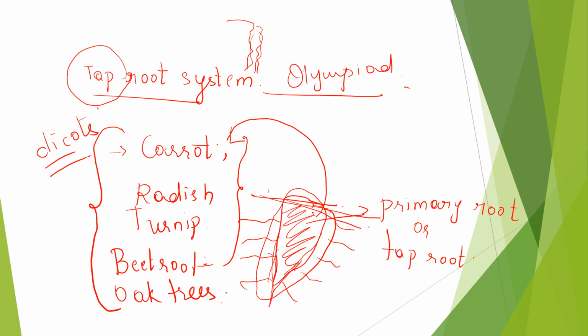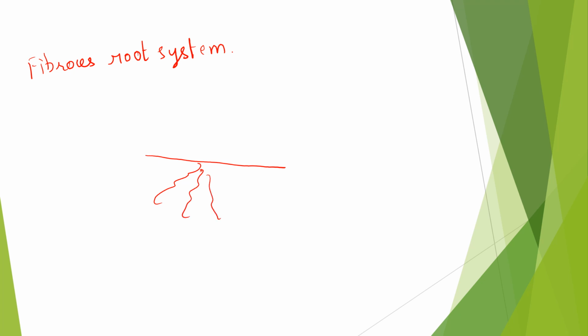And what is the other type of system we have? It's the fibrous root system. Here, this is the ground, right? All the fibers are attached to the end of the plant. These are thin fibers, and their reach is not so much. They can reach only the shallow parts.